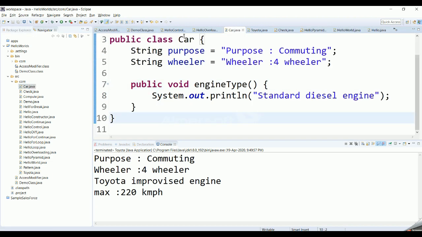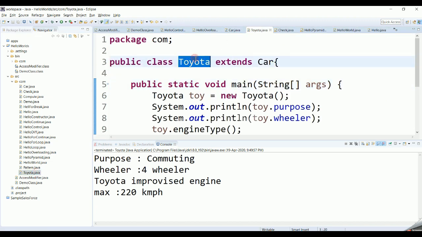There is a base class called car, which has its purpose and its wheeler. Purpose is commuting and wheeler is a four-wheeler, and it has its engine type as a standard diesel engine. And we have one other class called Toyota. Toyota extends the car. So Toyota is a subclass or the child class, where car is the superclass or the parent class. Toyota is going to use some of the features, members, or the functions of the parent class.